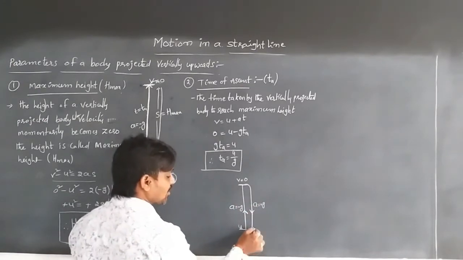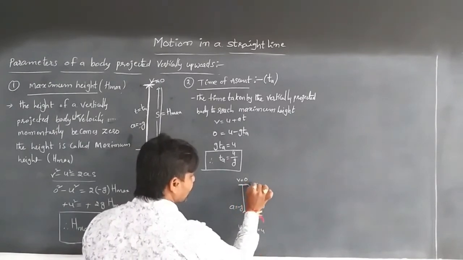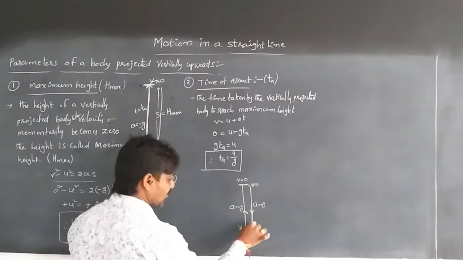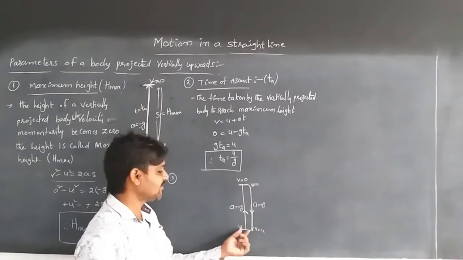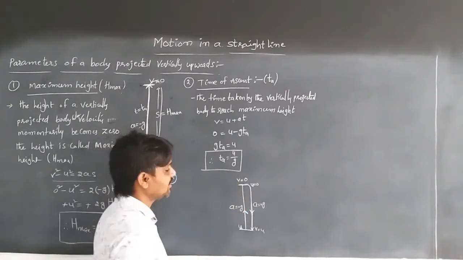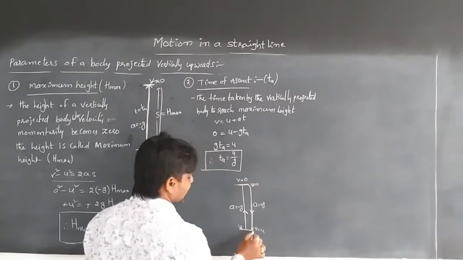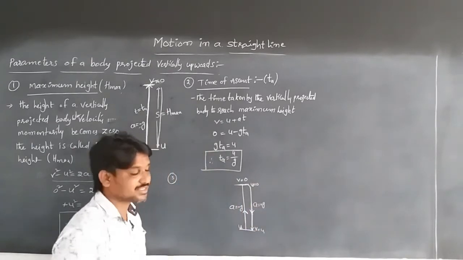For the vertically downward, freely falling body, the initial velocity is 0, and the final velocity will be equal to the projected velocity.